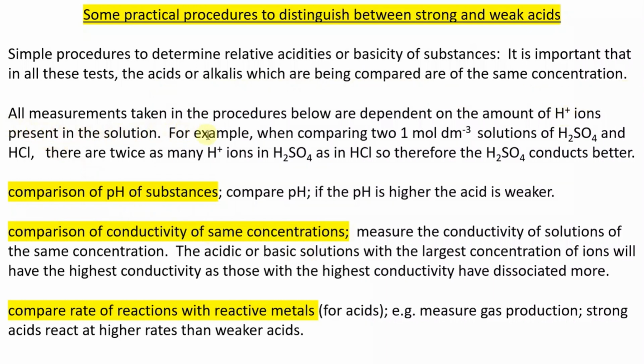All the measurements taken in the procedures below, there are 3, are dependent on the amount of hydrogen ions present in the solution. For example, when comparing 2 1 mole per cubic decimeter solutions of H2SO4 and HCl, there are twice as many hydrogen ions in H2SO4 as in HCl. So, for example, H2SO4 conducts better.